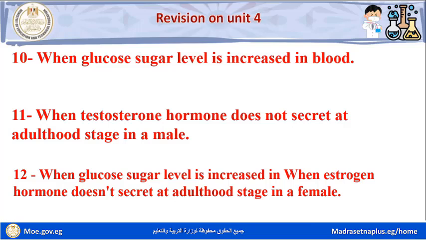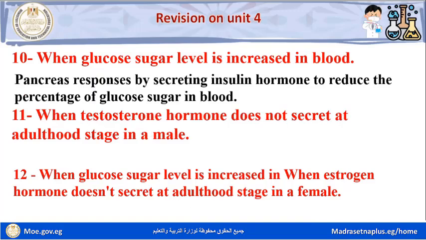Question number 10. What happens when glucose sugar level is increased in blood? Pancreas responds by secreting insulin hormone to reduce the percentage of glucose sugar in blood. Question number 11.